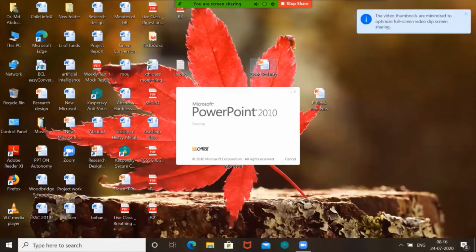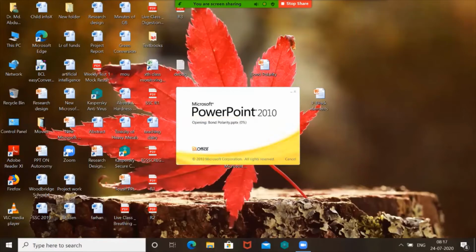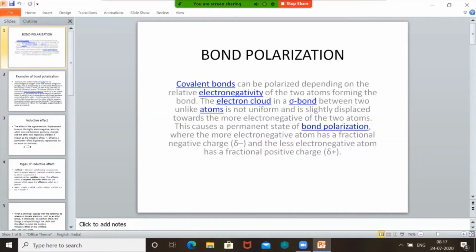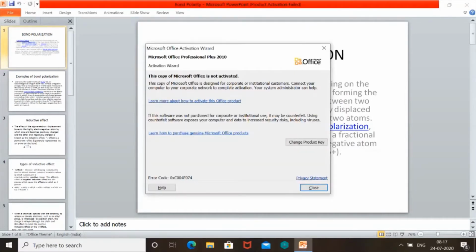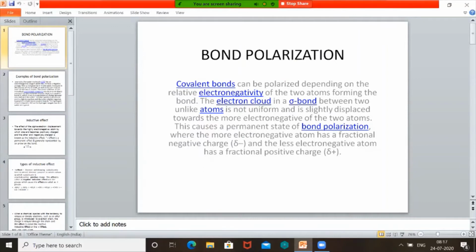What is bond polarity? Now we are going to see bond polarity, and bond polarity occurs mainly in covalent bonds. Particularly, it has more effect on the properties of organic compounds, such as acidity of carboxylic acids and basicity of amines.